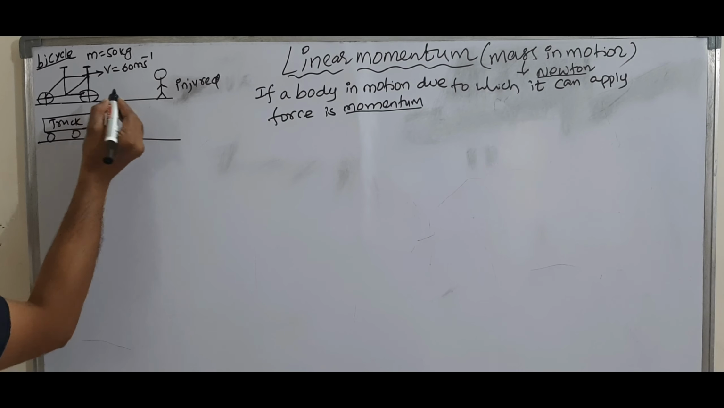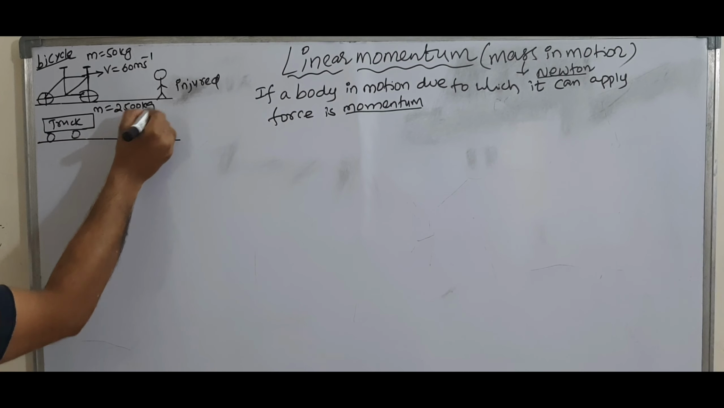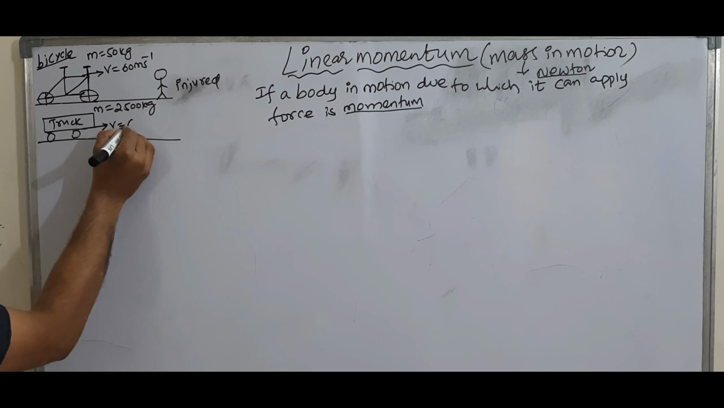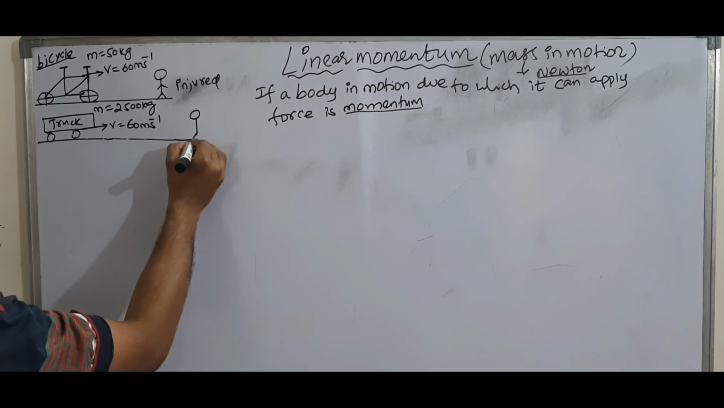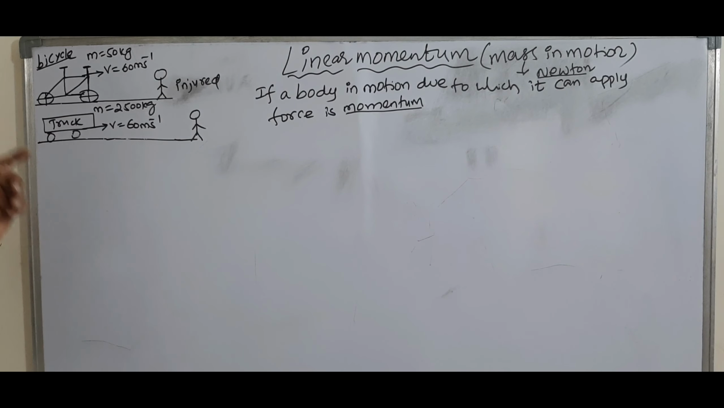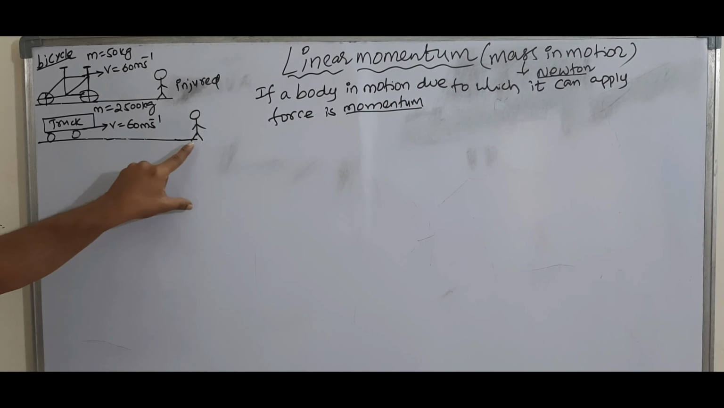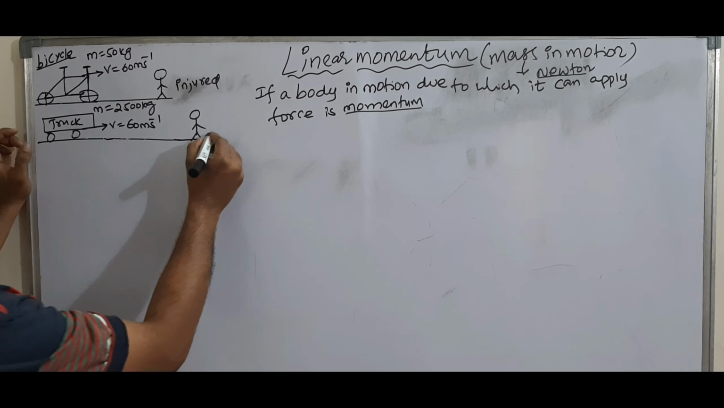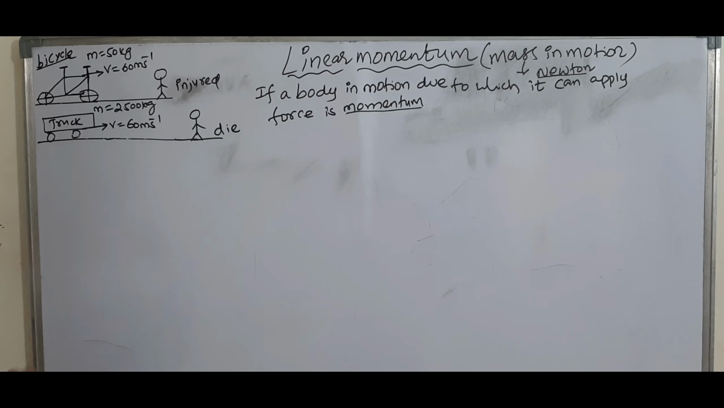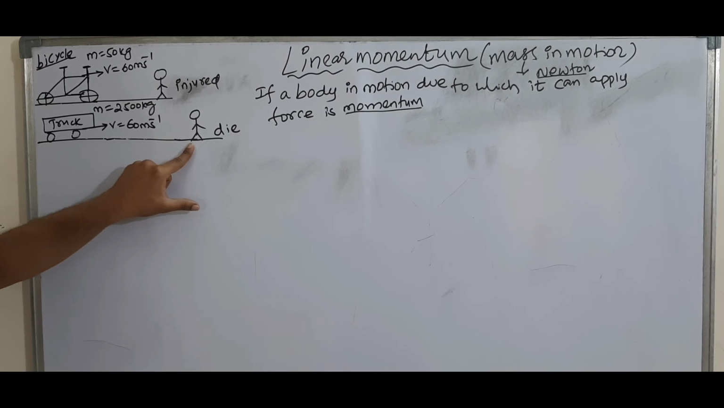A truck of mass 2500 kg is moving with a velocity of 60 meter per second. Suppose a person is standing on the road. Suddenly the truck of mass 2500 kg moving with a velocity of 60 meter per second hits the person. As per our common observation, the person may be dead. If you observe the two cases, here the person is injured, but here the person may die.